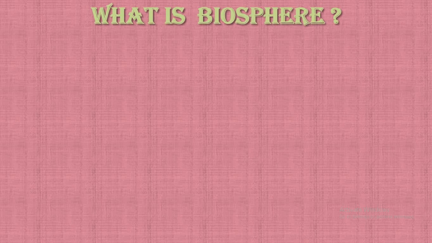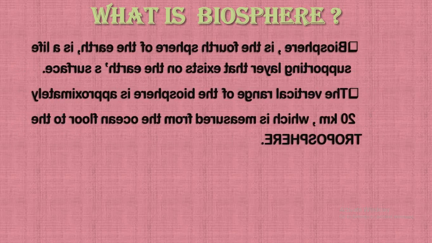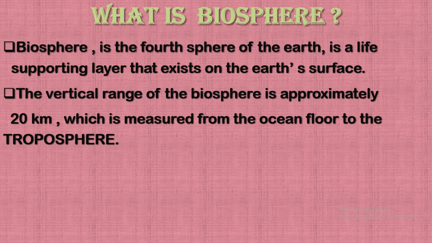What is biosphere? Biosphere is the fourth sphere of the earth which has life and is a life-supporting layer. The vertical range of the biosphere is approximately 20 km, which is measured from the ocean floor to the troposphere.